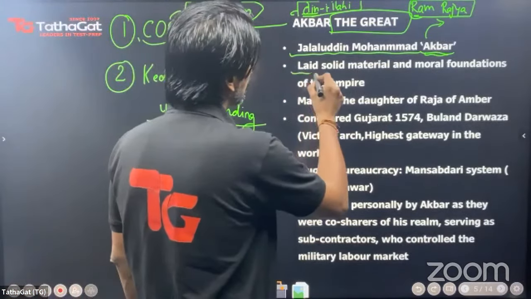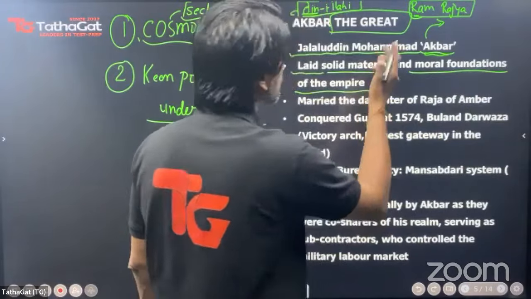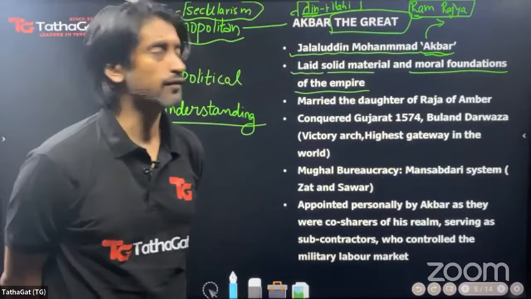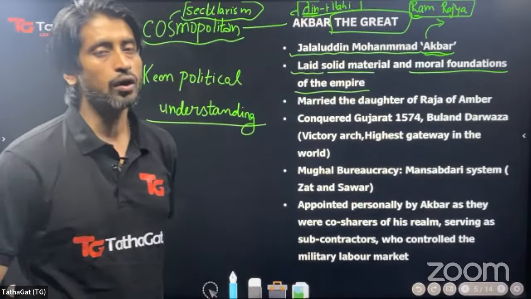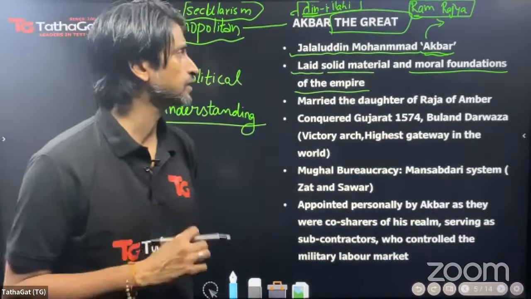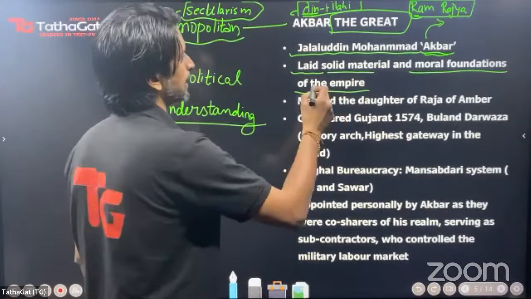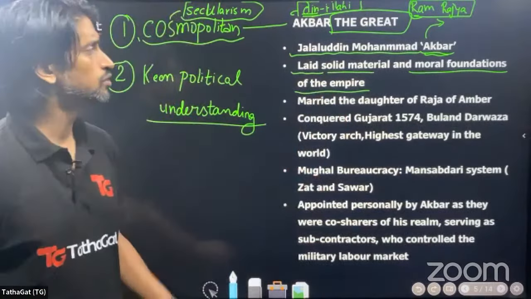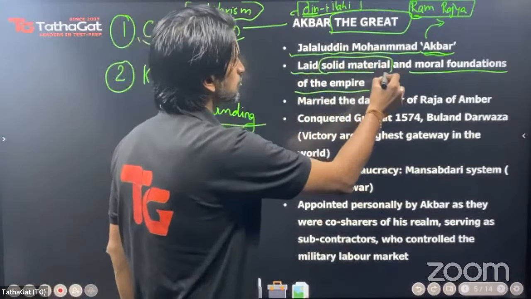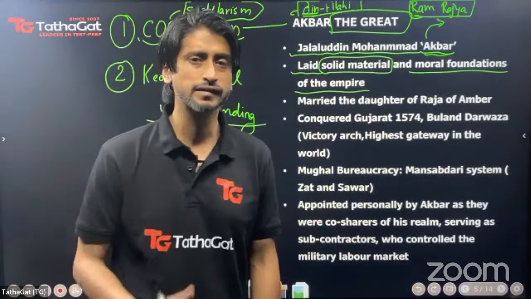So he laid solid material as well as moral foundations of the empire. Now you already understand, because he tried to form a religion that would include all the people, be they Hindus, Muslims, Christians, Zoroastrians. All of these religions were accepted in Akbar's moral and spiritual understanding, as well as material foundation. So what did Akbar do differently that he was able to lay what we call solid material foundations of the Mughal Empire? The foundation of any empire is its economy.